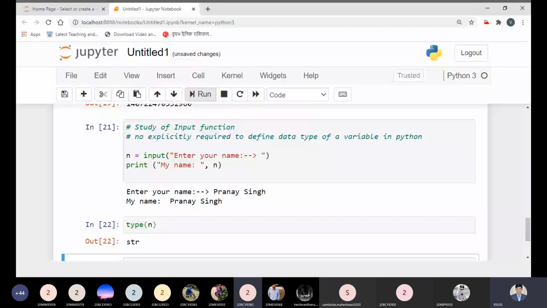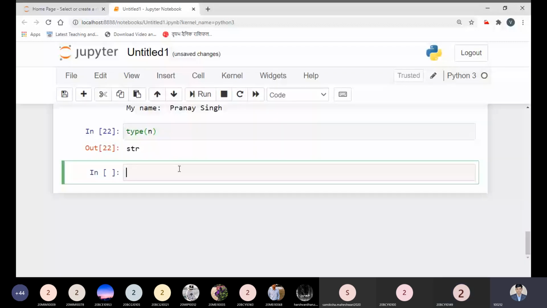Okay. Suppose you want to add 2 or 3 numbers, can you solve this question? Suppose I give you this kind of exercise, please add 2 numbers, can you solve it? Can any student give me an idea how you can solve it? Sir, we will input the values of num1, num2, and num3. Okay, according to you, I'm writing the code.